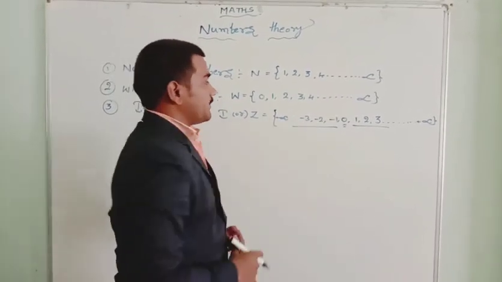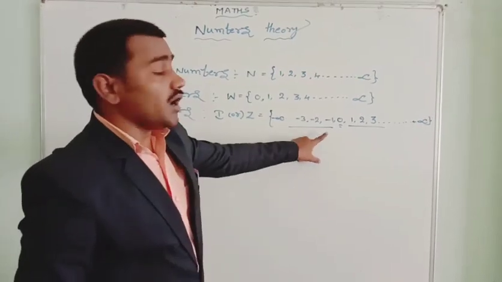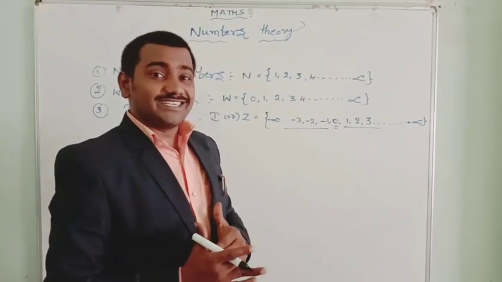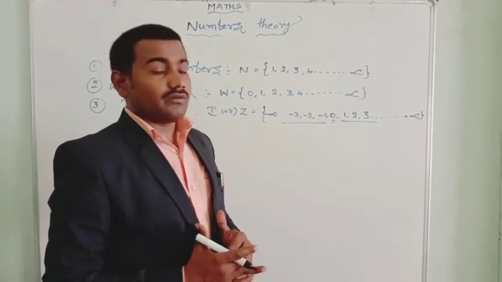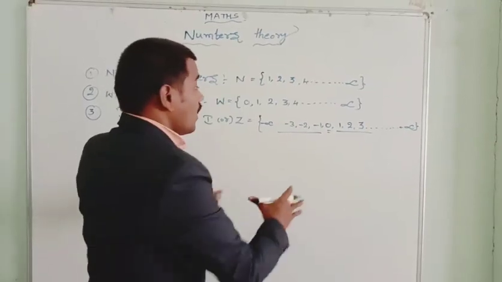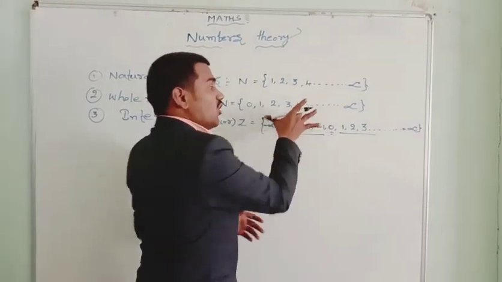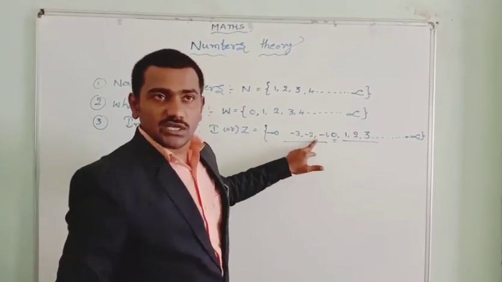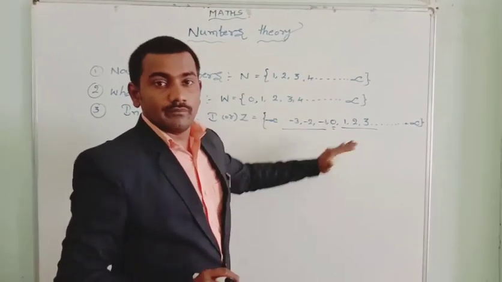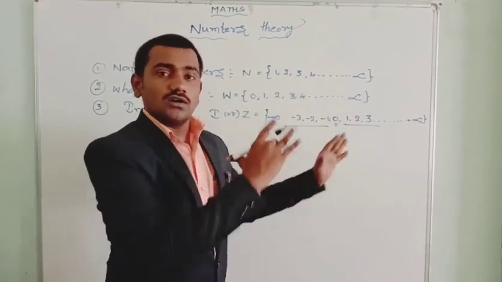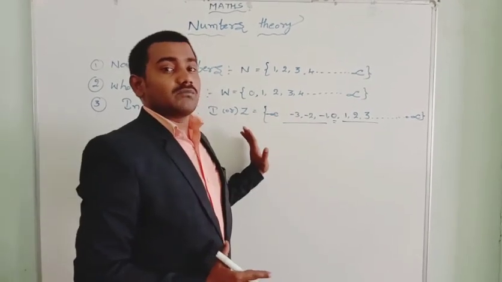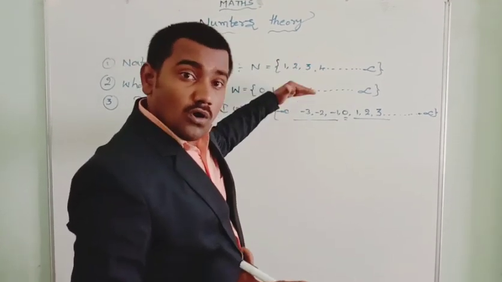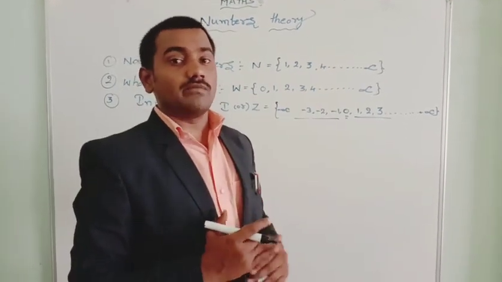So let's come to this one. Let's see: are all integers whole numbers? No, all integers are not whole numbers, but all whole numbers are integers. How? Let's see. -2, is it a whole number? No. -1, is it a whole number? No. 1, is it a whole number? Yes. +1 is a whole number. But the negative numbers are not whole numbers. So all integers are not whole numbers, but all whole numbers are integers.